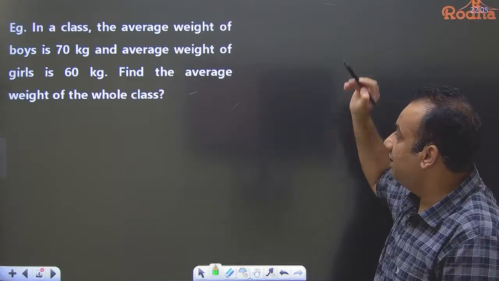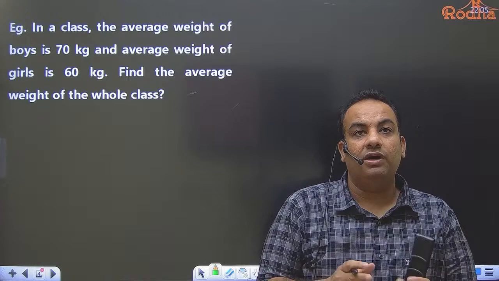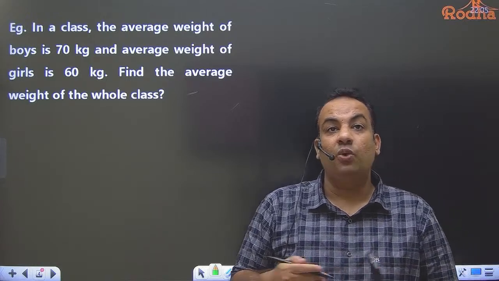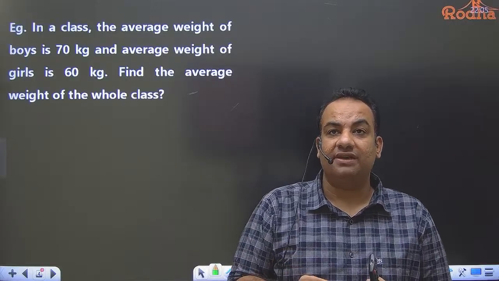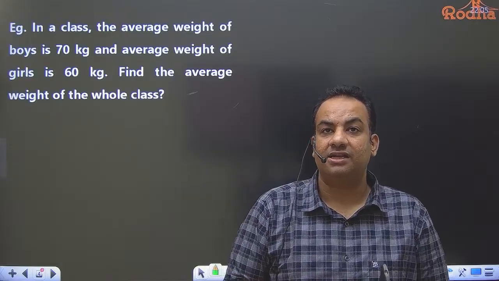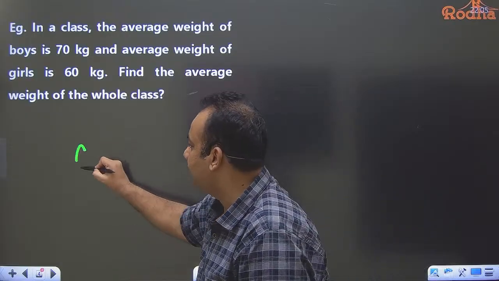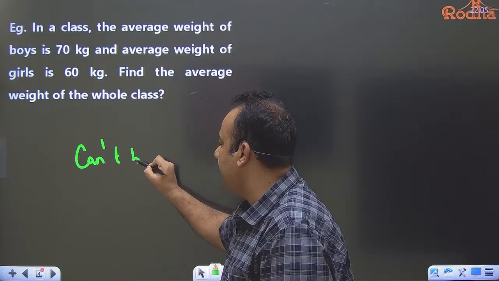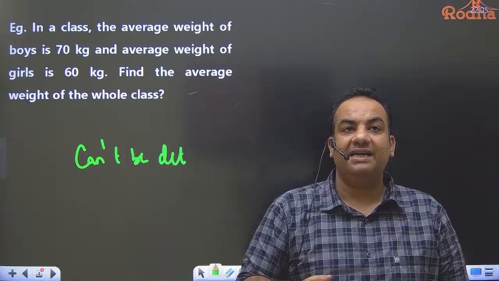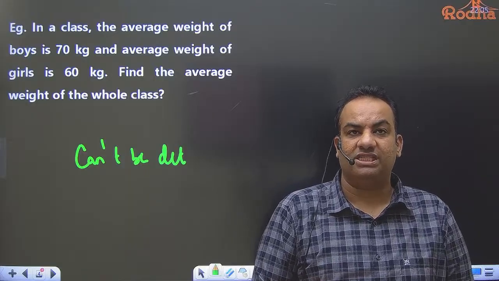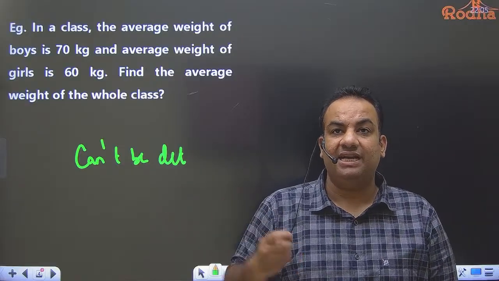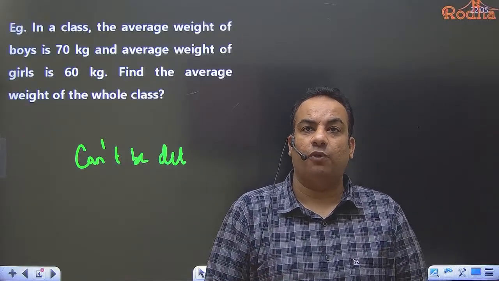The answer for this question: the average weight of boys is given as 70, the average weight of girls is given as 60. But we don't know how many boys and how many girls there are, neither do I know the ratio of boys and girls. So I can say the answer is can't be determined, because of insufficient data. Very good, Rishabh, very good. The data is not sufficient because we don't know the ratio of boys and girls. So to solve these kinds of questions, we need the ratio of boys and girls.